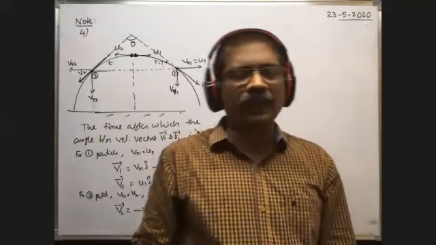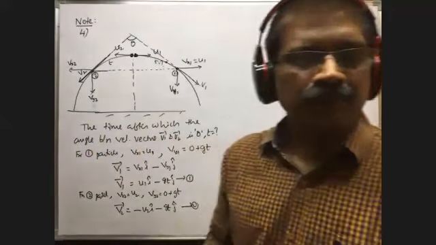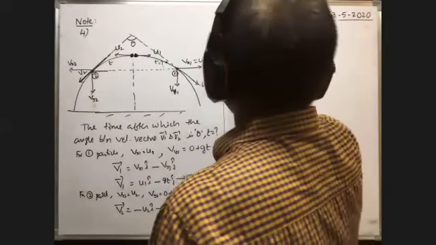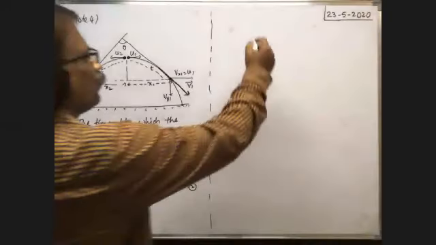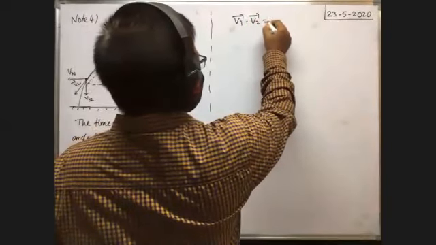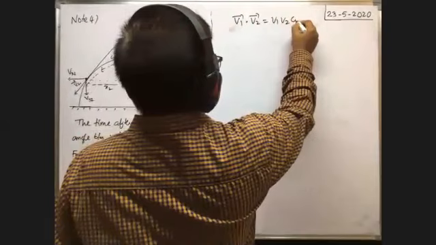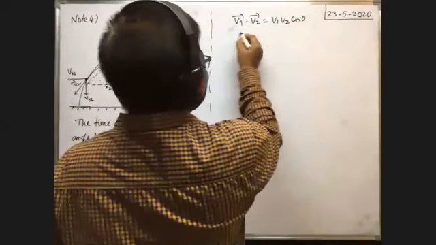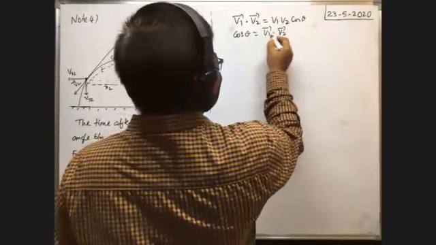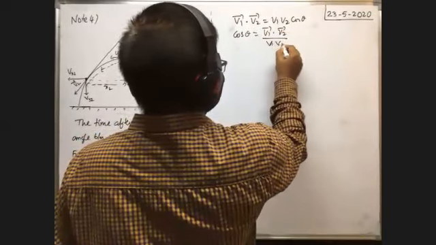So we have to find the angle between the two vectors. To find the angle between two vectors given in vector form, v1 bar dot v2 bar is equal to v1 v2 cos theta. From this, cos theta is equal to v1 bar dot v2 bar by v1 v2.